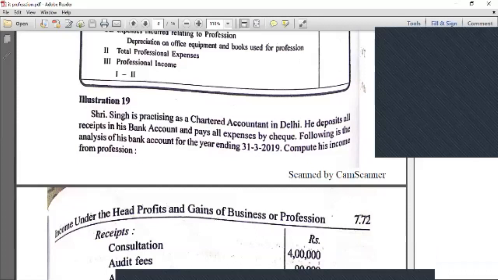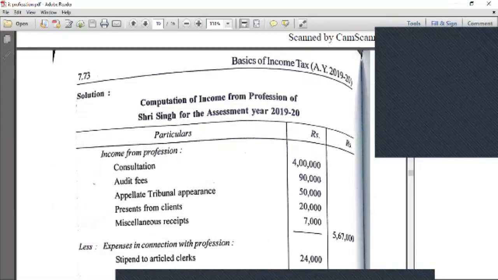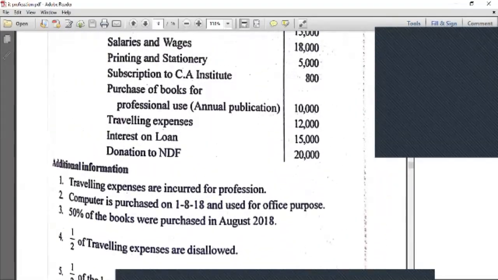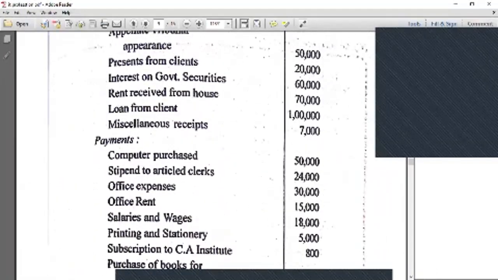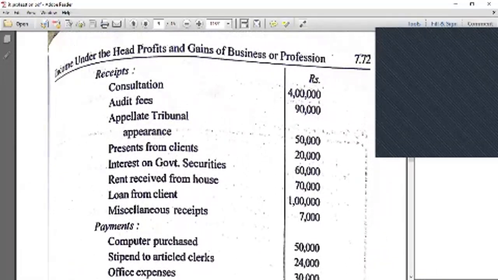We have already discussed income from profession and income from business in the last class. Now we discuss income from profession for the chartered accountant. We have to take into consideration only items related to the chartered profession, so receipts and payments have to be filtered from the overall expenses and incomes given in this problem.